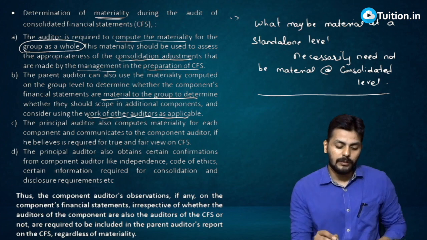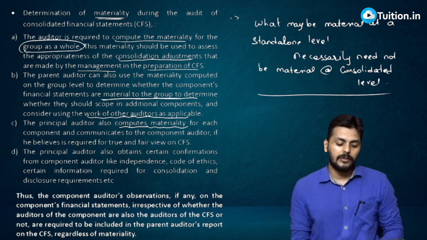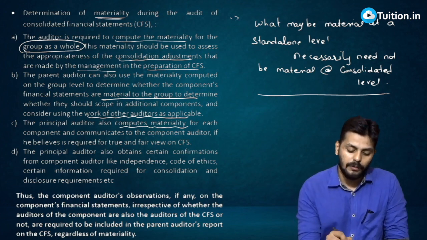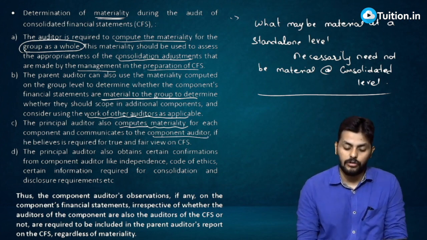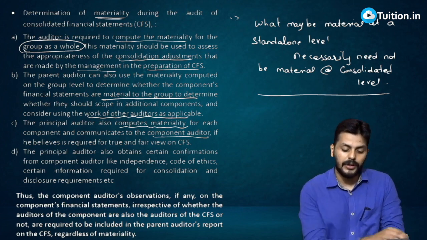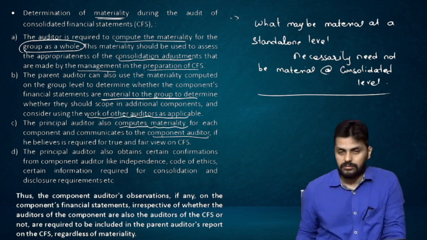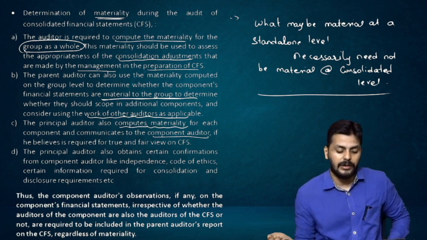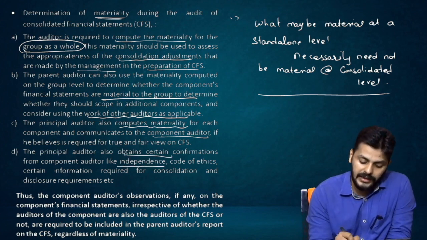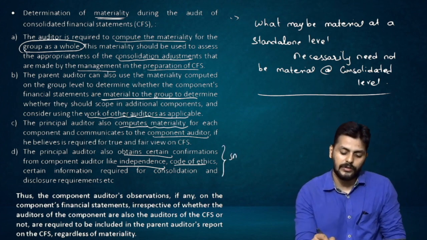The principal auditor also computes materiality for each component and communicates to the component auditor, if he believes it is required for a true and fair view of the entire consolidated financial statements. And as such, the principal auditor also obtains certain confirmations like independence and code of ethics of the component auditor. These are all points that you can see in SA 600.